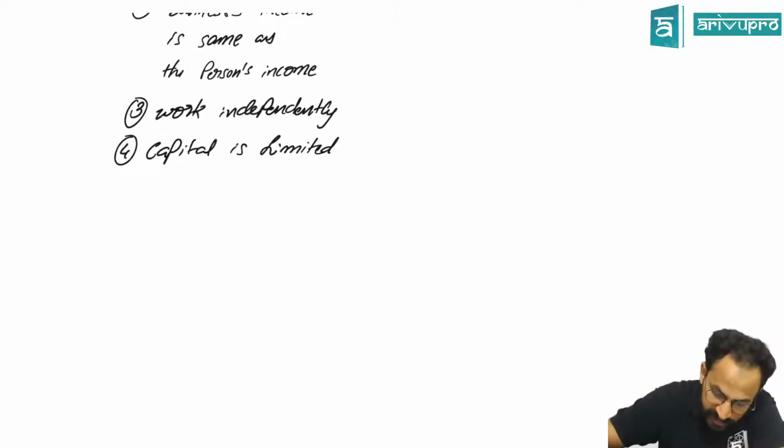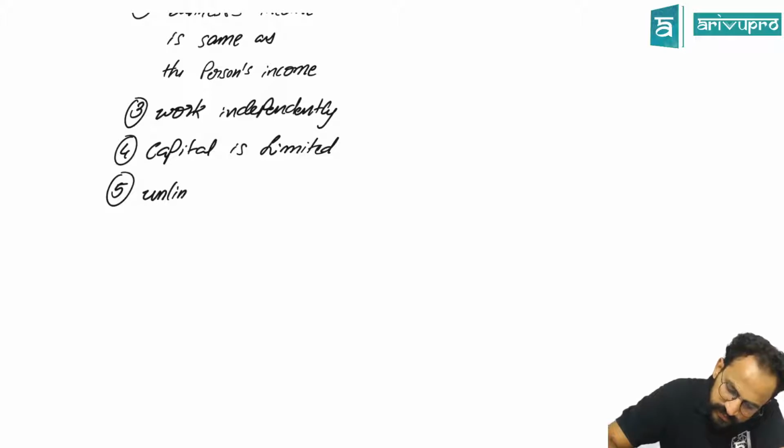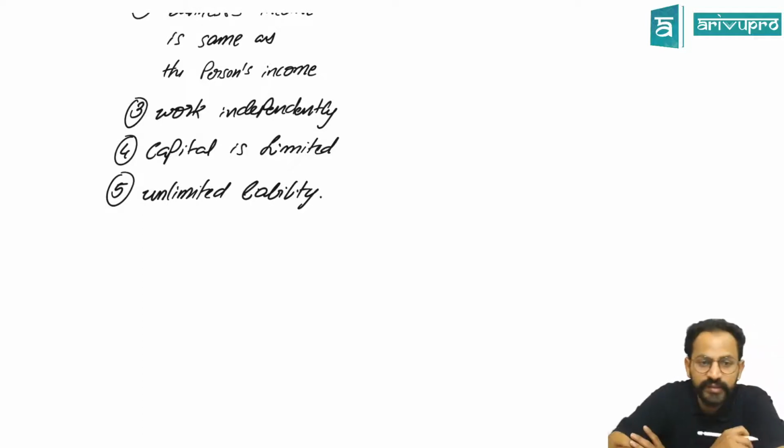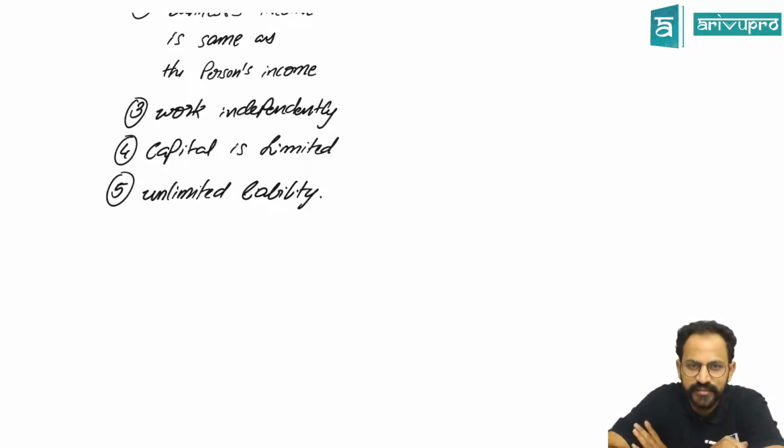Sindhu says unlimited liability. What do you mean by unlimited liability? How exactly do you think there is unlimited liability?